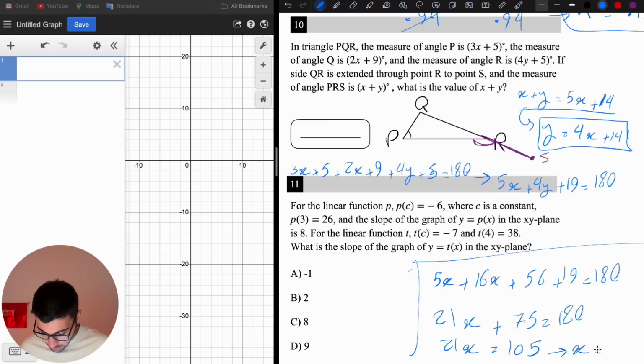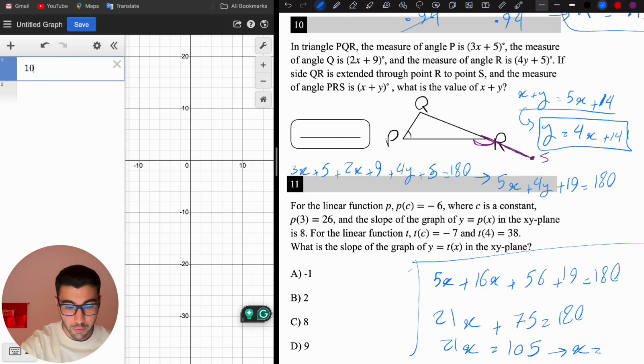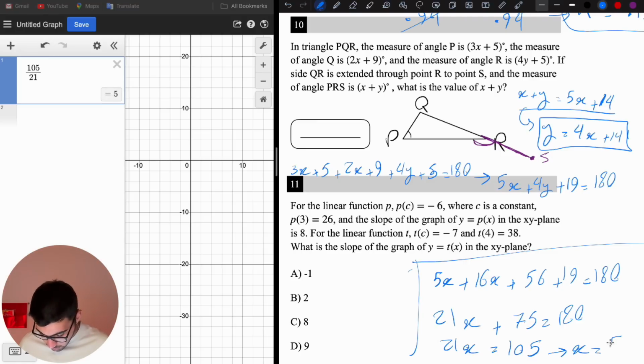Let's see what x is. x is equal to 105 divided by 21, which is 5. We just found that x equals 5. If x is 5, what is y then? It's going to be 4 times 5, 20, plus 14, which is 34. So x plus y that we are looking for is going to be 34 plus 5, which is 39 degrees. So you're going to plug 39 here.